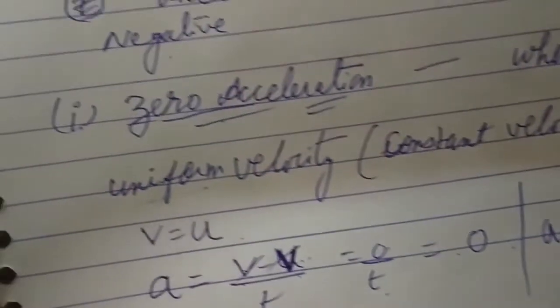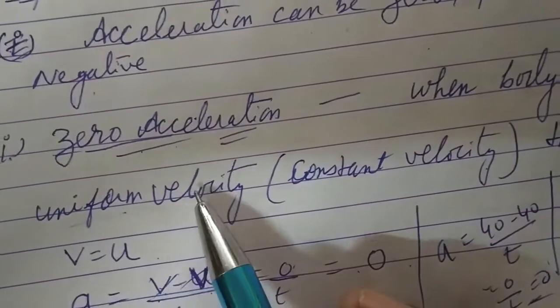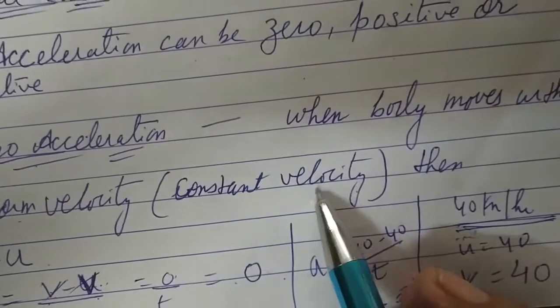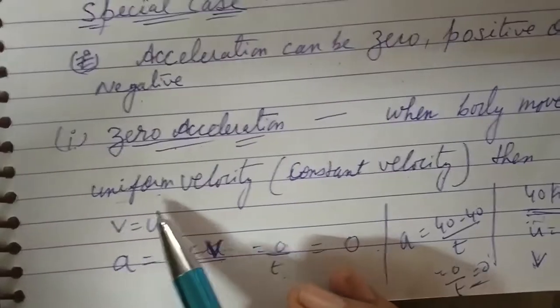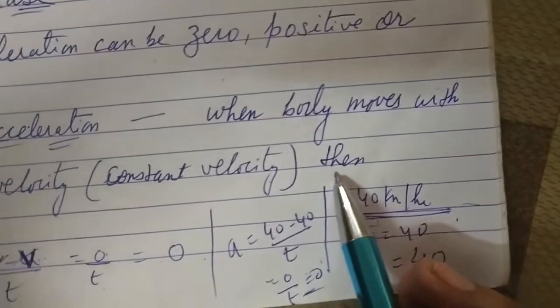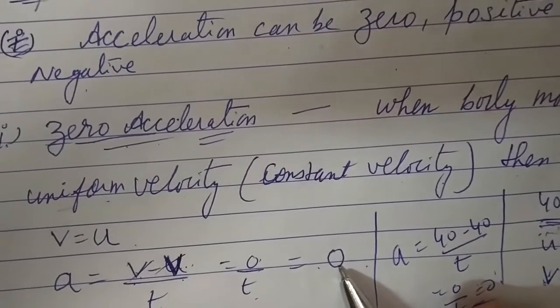So when will the body have zero acceleration? When the body is moving with uniform velocity or constant velocity. When the body moves with uniform velocity or constant velocity, then acceleration will be 0.